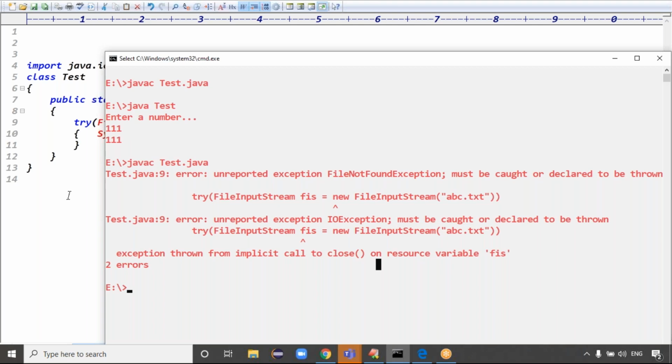Now, first of all, when I'm making this connection, then what happened? This connection is in open mode. Connection in open mode means what? Until you close this channel, you're able to read the data from that file, right? Yes. If you close the channel, the connection will be closed. Once the connection is closed, we are unable to read the data from the file. That is simply the communication channel. We have to close the channel once the communication is completed.